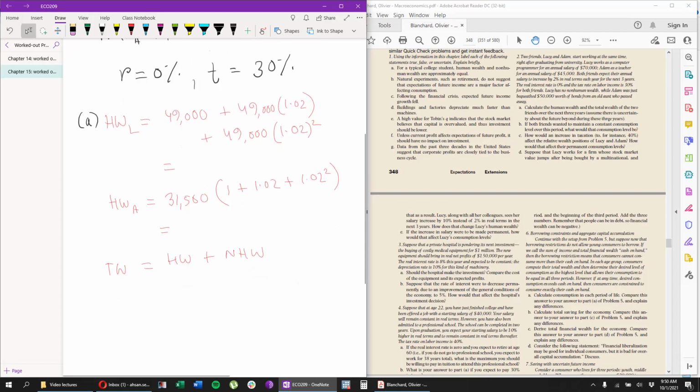Lucy does not have any non-human wealth, so total wealth for Lucy is basically her human wealth, however much you get here. And for Adam, total wealth will be human wealth for Adam plus 50,000, the bond that he has. And then you calculate how much that will be.